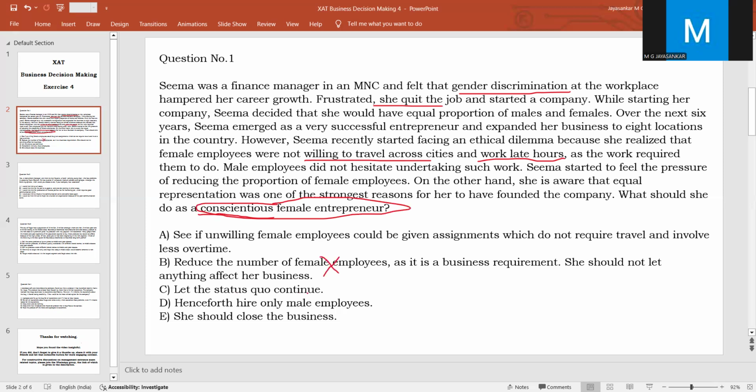Option C, let the status quo continue. Status quo means the present situation. If the present situation is allowed to continue, what will happen? The problem will never get solved. There is a problem now.